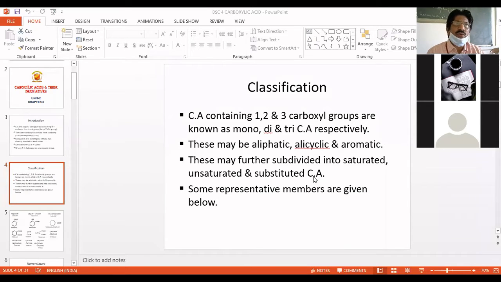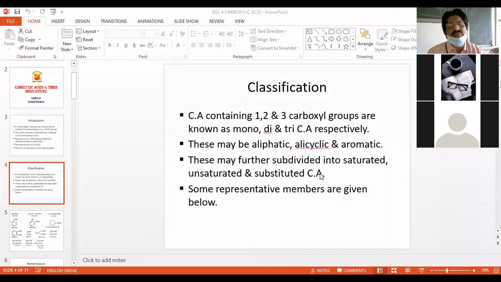Substituted means that along with the carboxylic group, other groups are also linked, like the OH group, the CH3 group, or a nitro group, or an amine group, that is the NH2 group, and so on. Based on that, they are called substituted carboxylic acids.